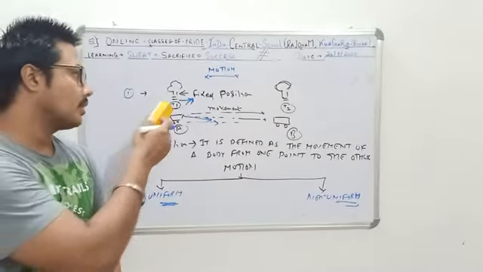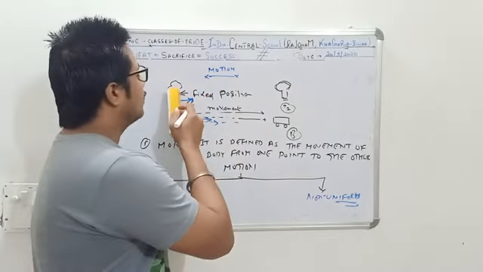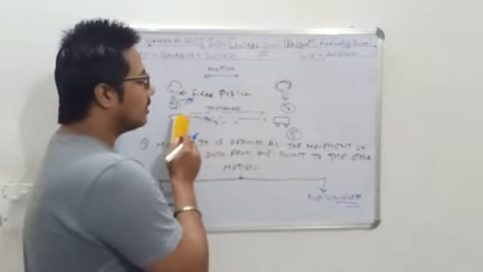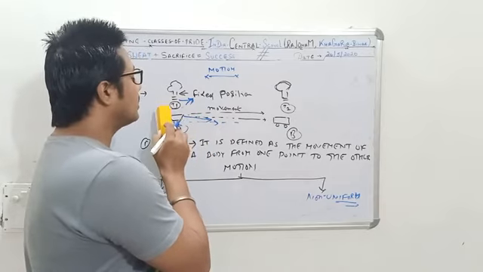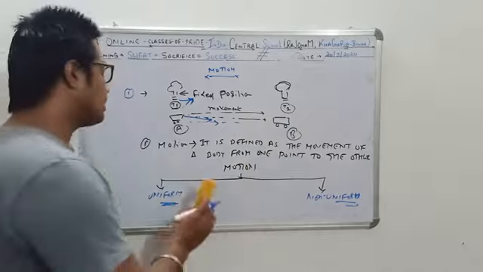What is motion? Basically, if I take this figure, this is the fixed body. There is one tree here. Suppose this is the fixed body, tree 2 here. Now a car starts from here, it starts moving and reaches this point. So what has happened? There is a change of position of the car from point A to point B, and this is known as motion.